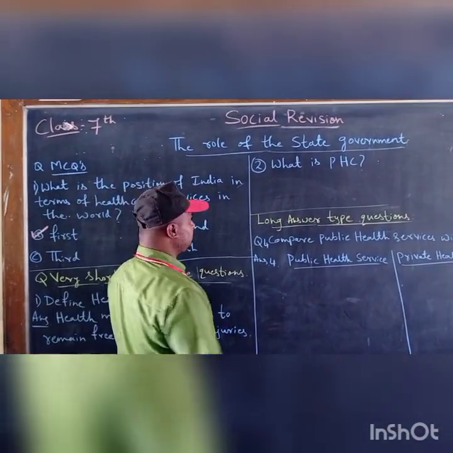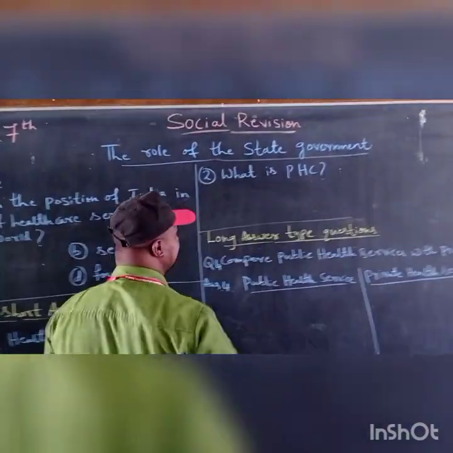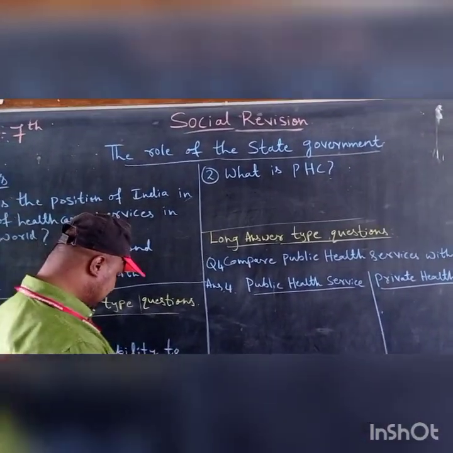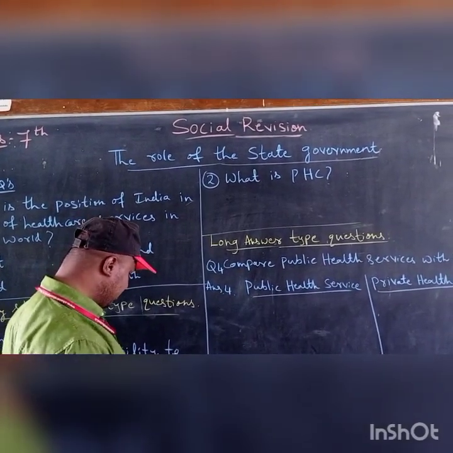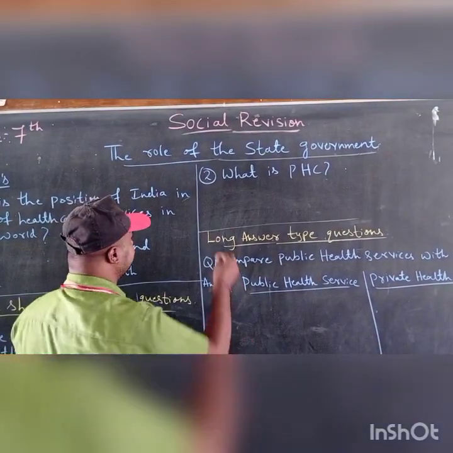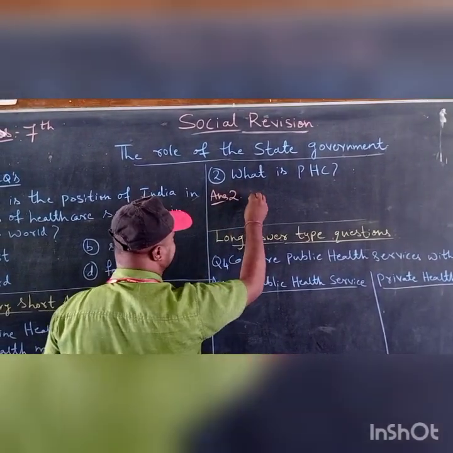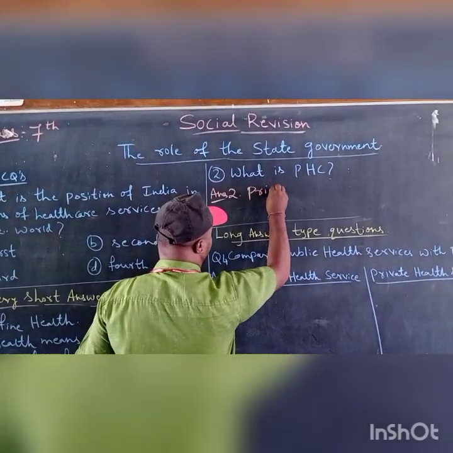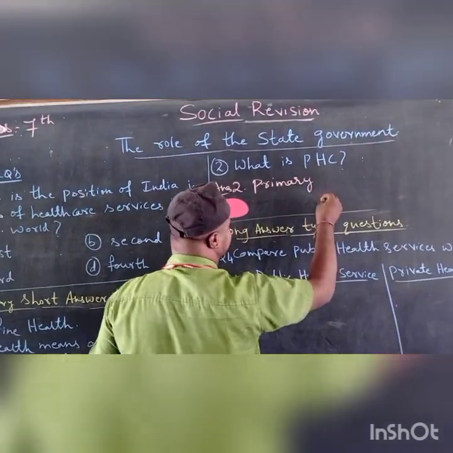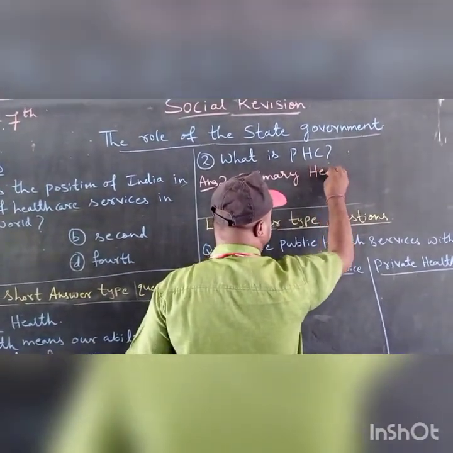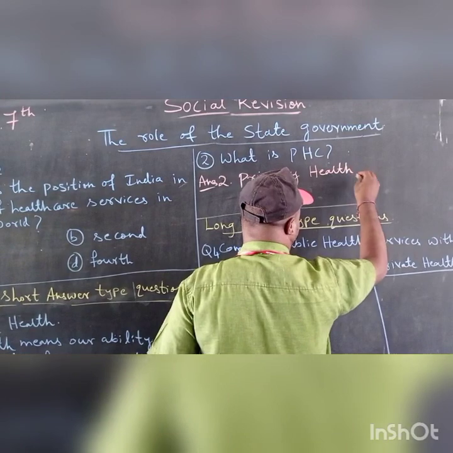Here see, what is PHC? You should define. PHC means primary health.